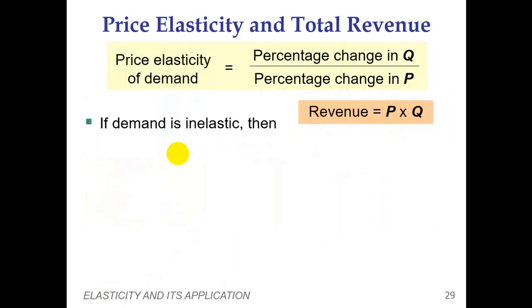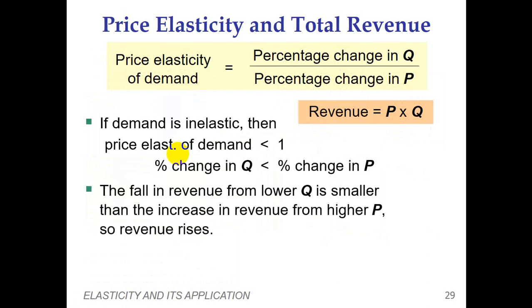Now here we discuss the case of an inelastic demand curve, where the demand elasticity is less than 1. We already know the basics of the inelastic demand curve that we discussed in the varieties of demand curves. Here, in the case of an inelastic demand curve, the percentage change in quantity demanded is less than the percentage change in price.